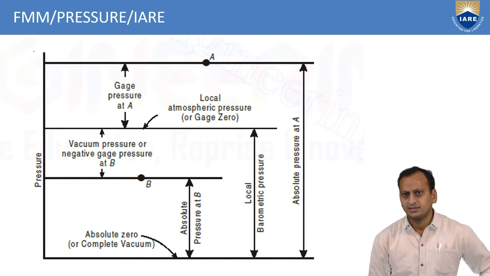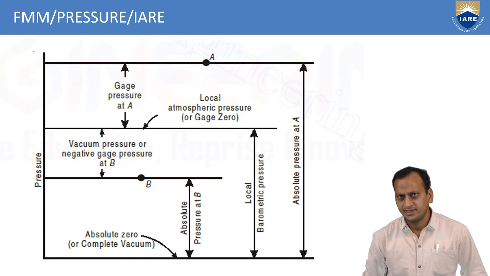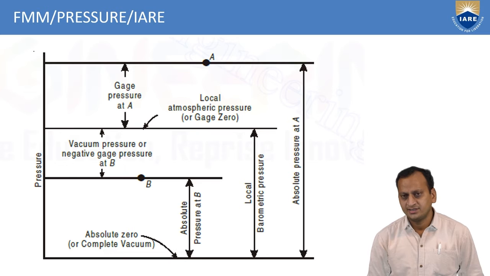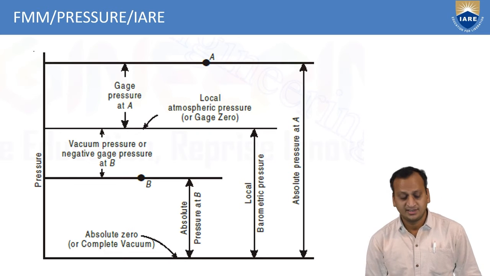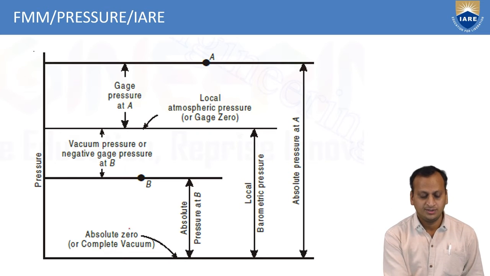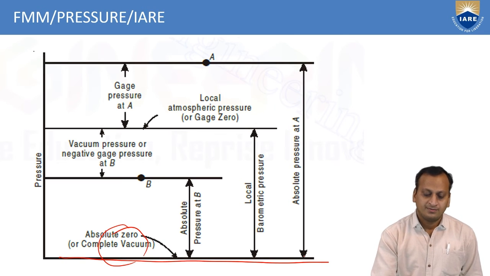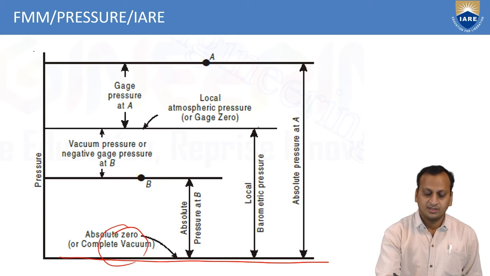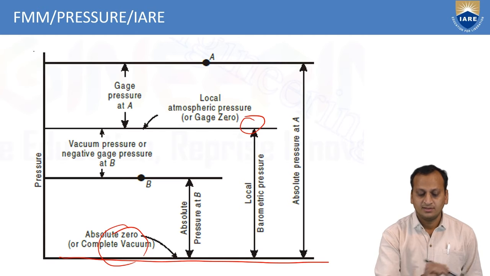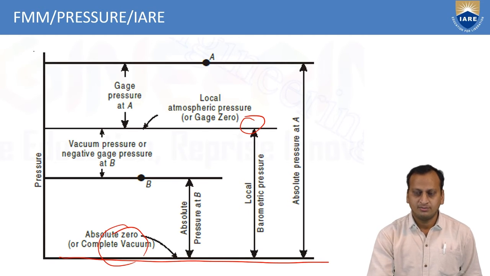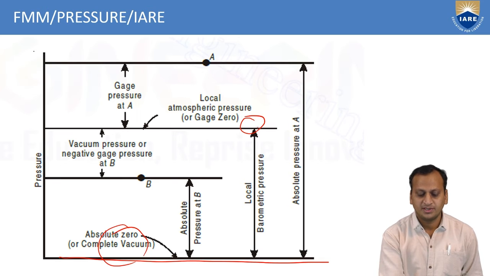Now we'll see pressure and different types of pressures. Whenever the pressure is measured at 0 degree centigrade or 273 Kelvin, that is called absolute zero pressure. This bottommost line is absolute zero pressure. From here, with the help of a barometer, I am measuring the pressure at sea level. That is known as atmospheric pressure, the local barometric pressure.